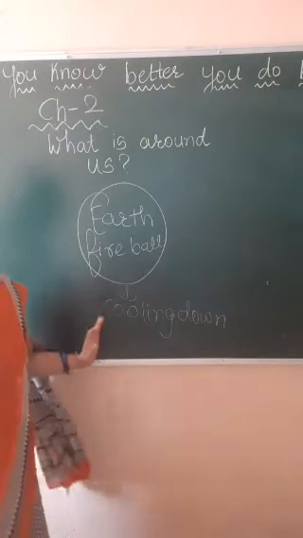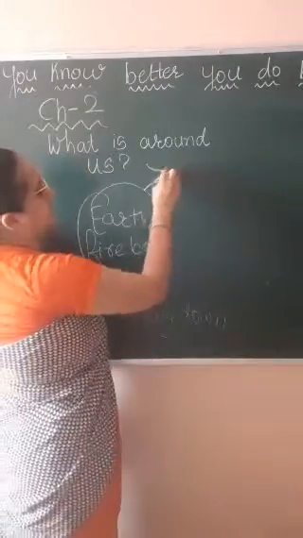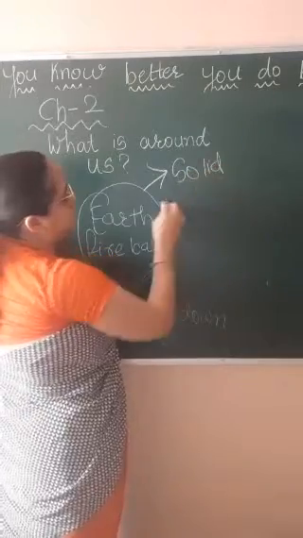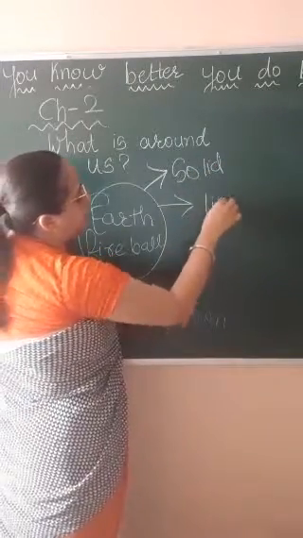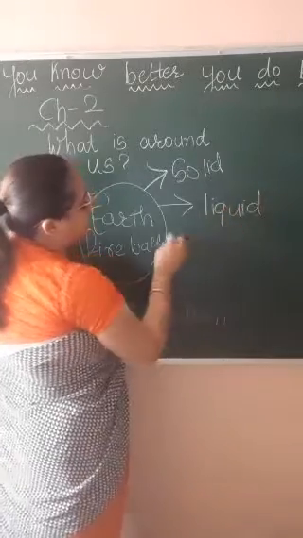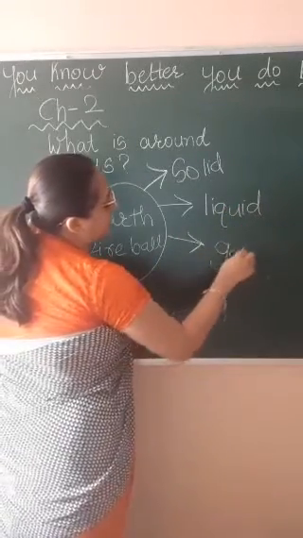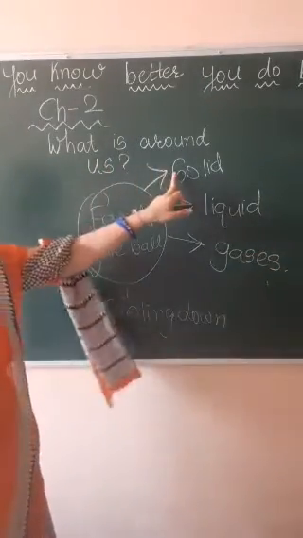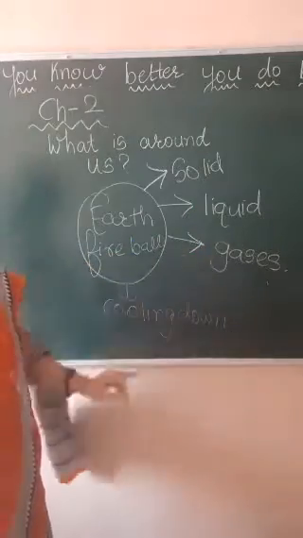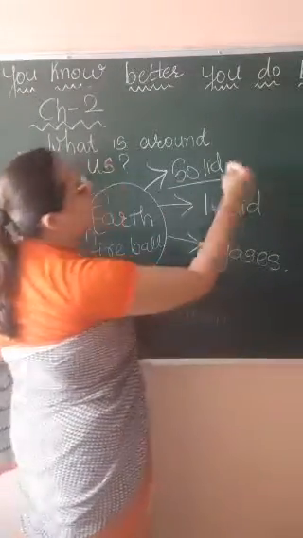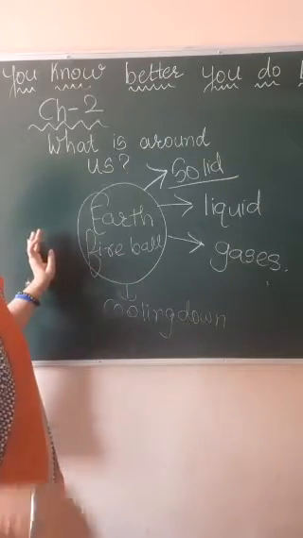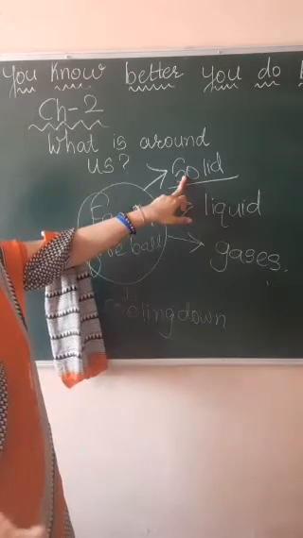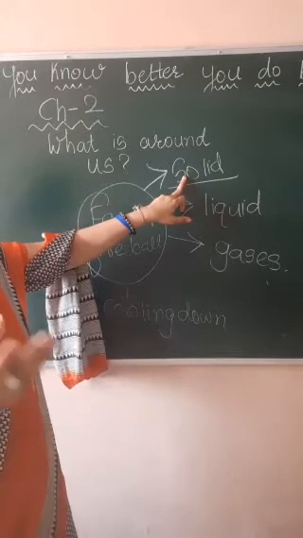So after the cooling process, some parts converted into solid, some parts converted into liquid, and some parts converted into gaseous form, right? Some parts converted into solid, some into liquid and some into gases. Now the parts that converted into solid are known as lithosphere. Okay, all the solid substances on the earth are lithosphere. We are going to learn this in detail. I am just giving you an introduction.